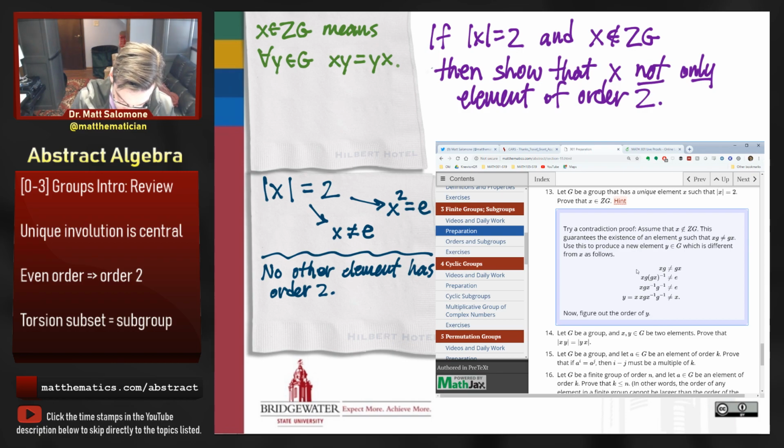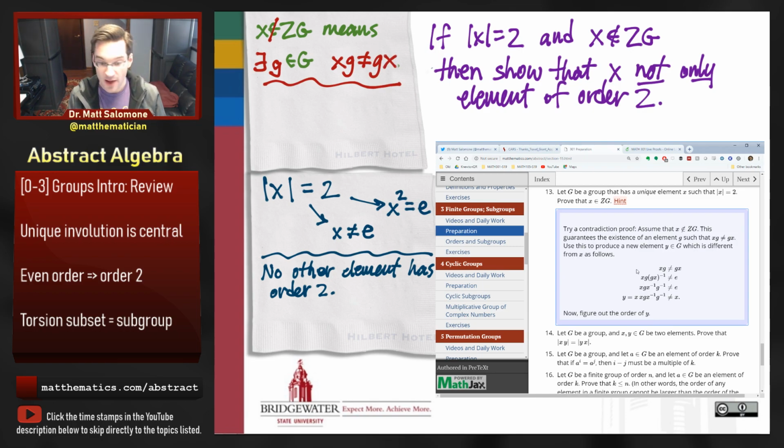we would be showing that, if we're negating this, x does not belong to the center of G, that means that there exists some element little g such that xg is not equal to gx. And if xg is not equal to gx, then when I multiply by the inverse of gx, I get something that's not the identity.